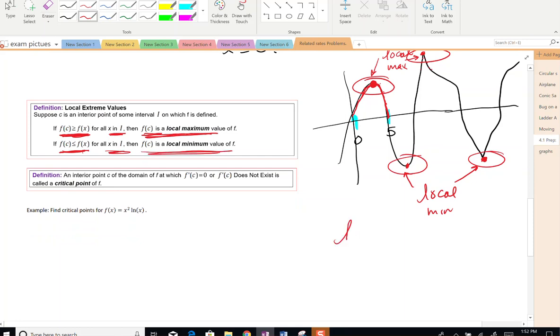So for shorthand, I'll let you use L min, L max, and A min.